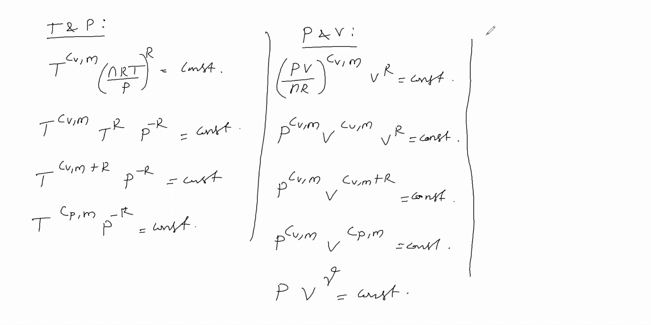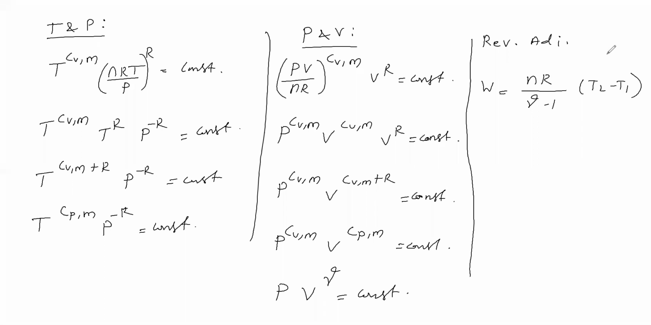Next, for a reversible adiabatic process, what is the work done formula? The work done formula is NR by gamma minus 1 into T2 minus T1. It is for the reversible adiabatic process, so this formula we can use for calculating work done.